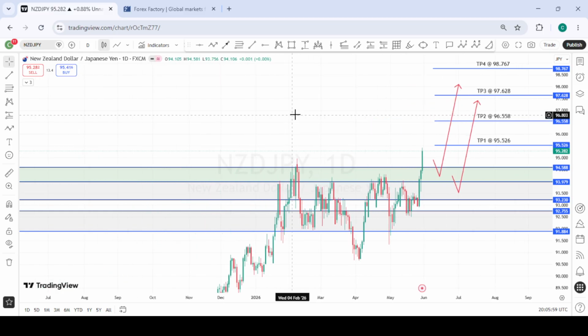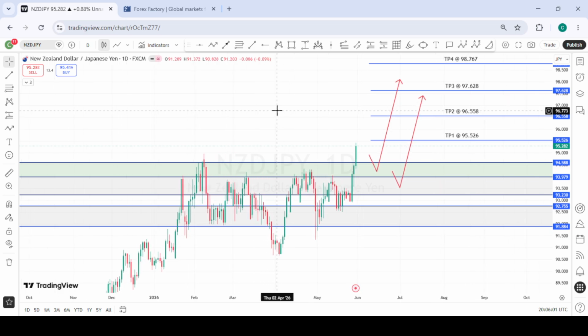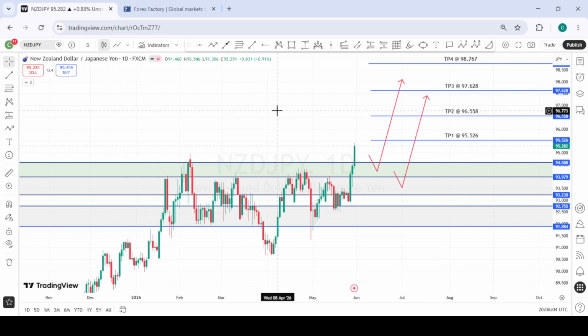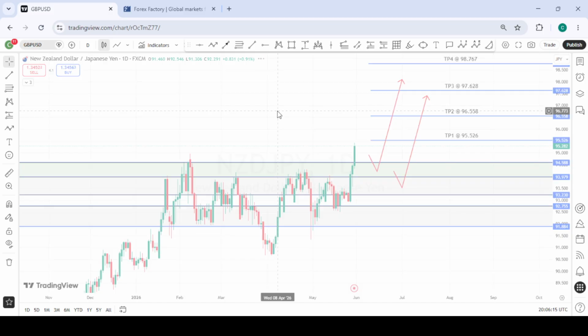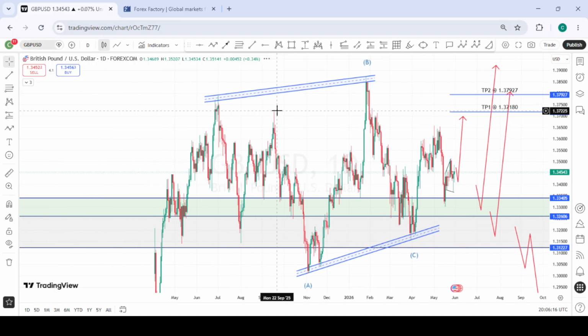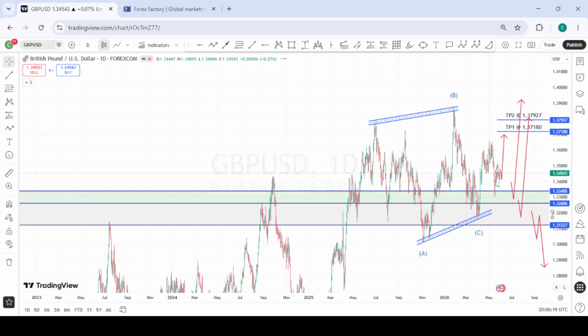And what we are seeing here on NZDJPY is likely going to repeat itself on GBPUSD. GBPUSD is giving a similar formation, and I think if DXY weakens, we are likely going to see that. So let me go back to GBPUSD and zoom out so we can see.